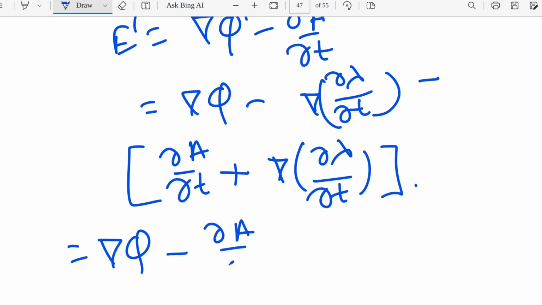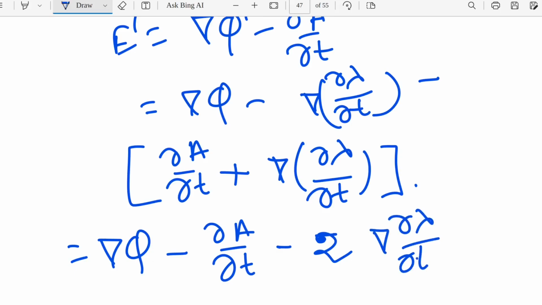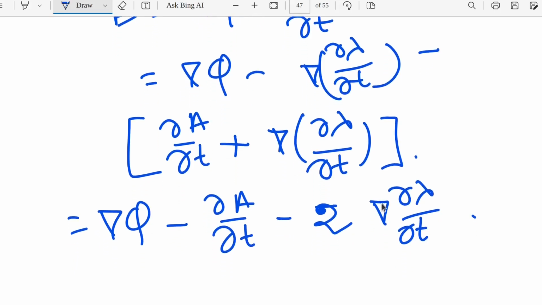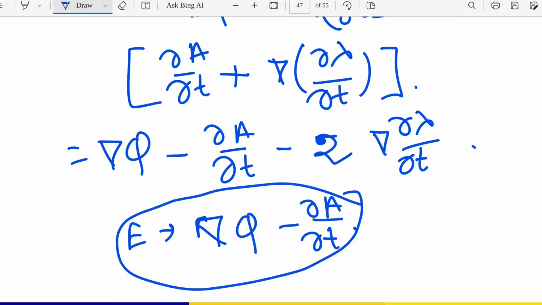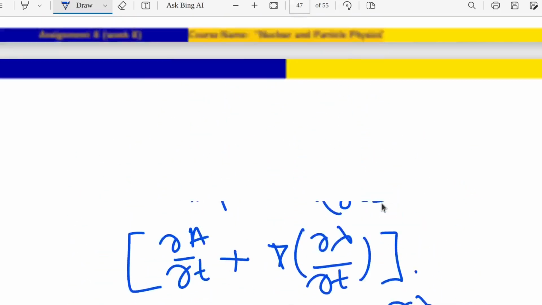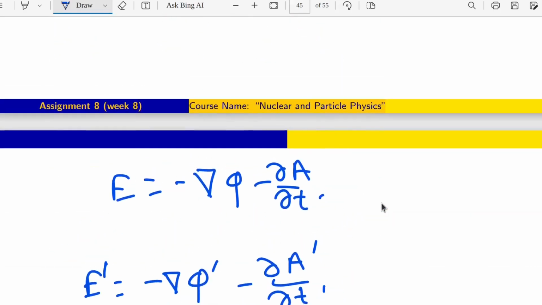The answer will be like, now you can see here that there is minus grad of del lambda del T, and also here in that, minus grad del lambda del T. So that means it is like minus 2 grad del lambda del T. But in that expression of E, what was E here? E was previously minus grad phi minus del A del T. So that will not be the correct one, that E prime is E. So whatever is option number A, that is not exactly correct.